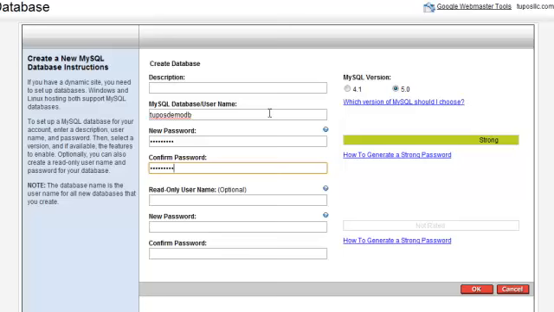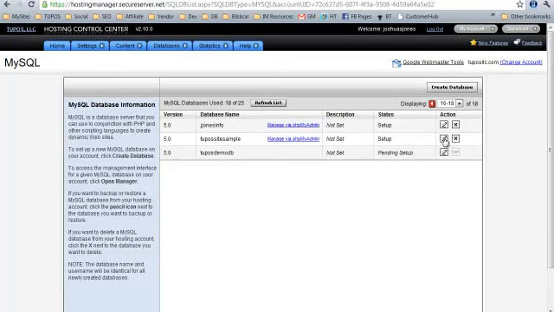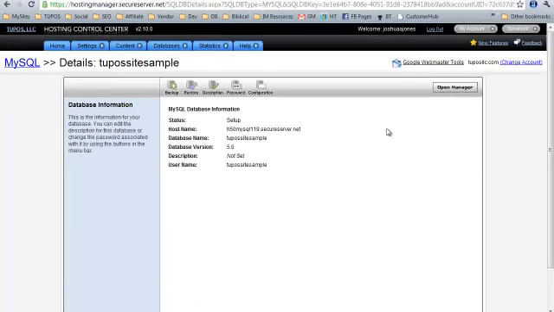That's all you need to do. Set up the database and username, which is the same thing, which is 2Post demo DB here, and then your password, and confirm it. Okay, everything else would be just fine. Leave it the way it is. Hit OK. And then in just a few moments, you're going to get an actual setup. Now, I already have one set up. It only takes a few minutes, but I don't want to bore you here.